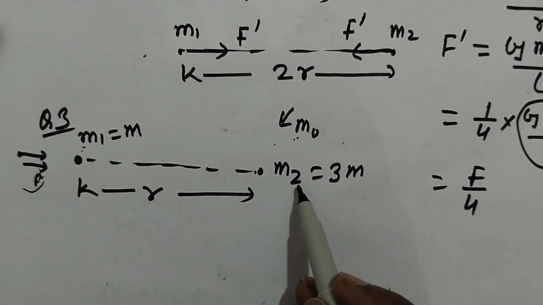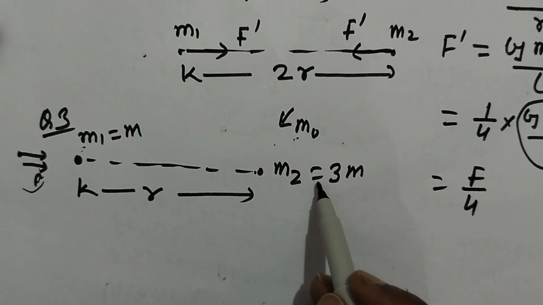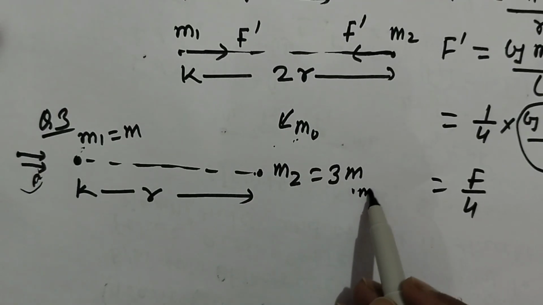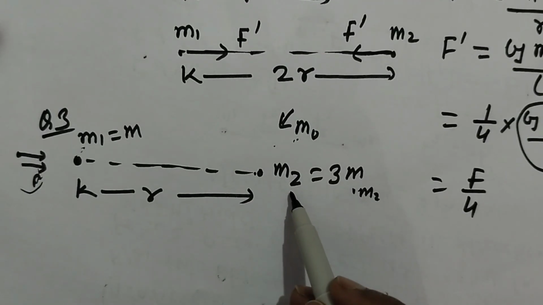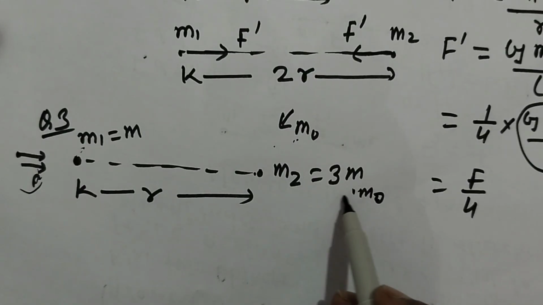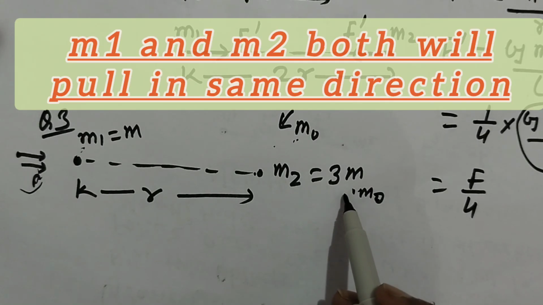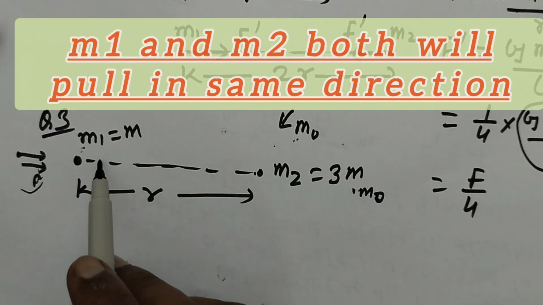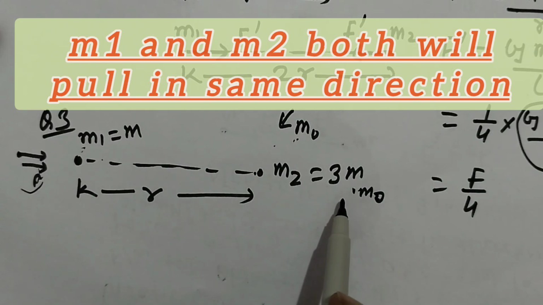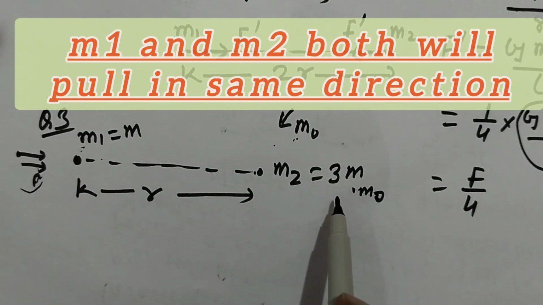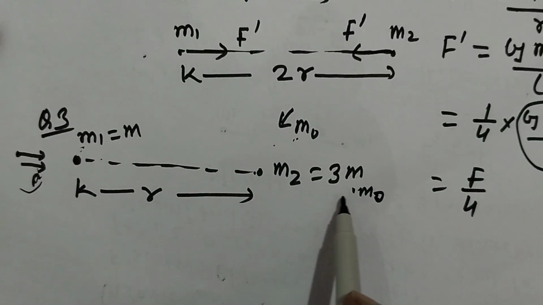In a similar way, if we put M0 here, then M2 will pull it with greater force, and M1 will also pull it toward the left with some force, and these two forces will add up.